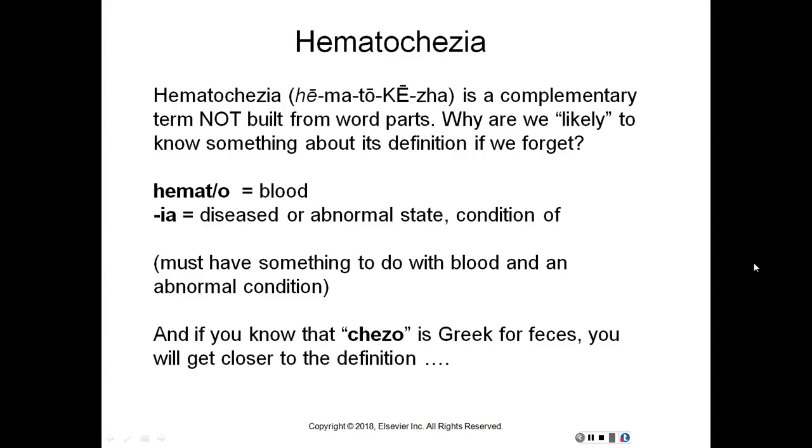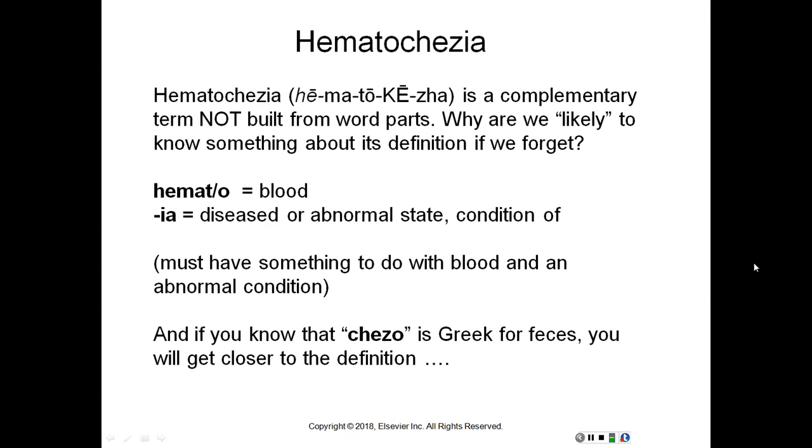So here we have a slide on hematochezia. This is a complementary term not built from word parts. Why are we likely to know something about its definition if we forget, though? Because even though it's not built from word parts, sometimes they do have words that resemble combining forms. So hemato, we learned, is blood.